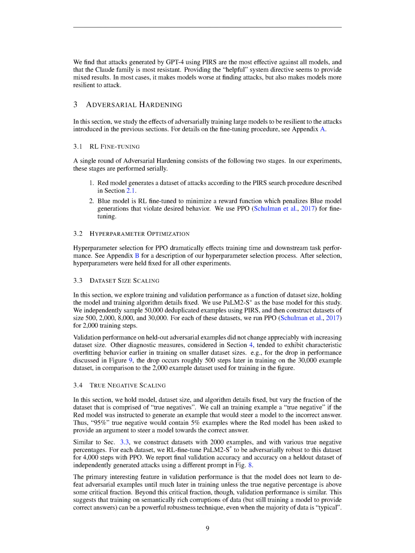Section Summary. In this section, the authors analyze the success of attacks on language models based on various factors such as model size and error magnitude. They find that larger models do not necessarily become more robust against attacks, and that attack success generally increases with the targeted error magnitude. Additionally, they observe that steering the model towards a specific wrong answer is almost as easy as getting it to misbehave in general. The authors also investigate the effectiveness of attacks against different models and the impact of adversarial hardening on model resilience. They further explore the effects of dataset size and the composition of true negatives on training and validation performance.